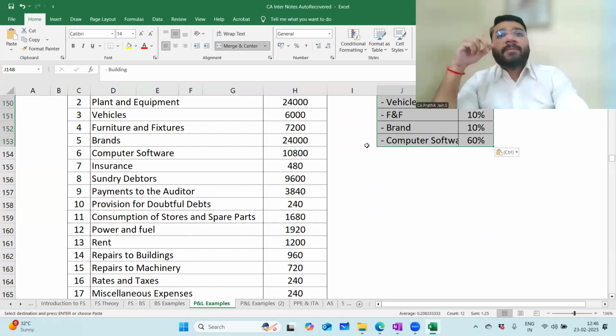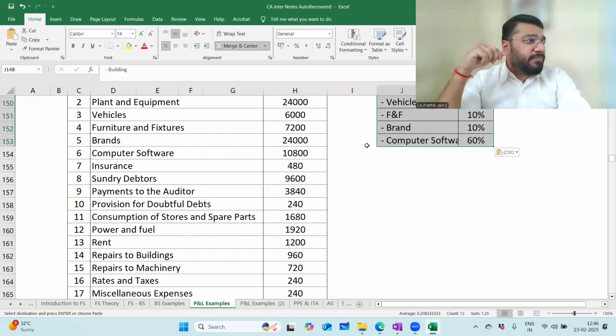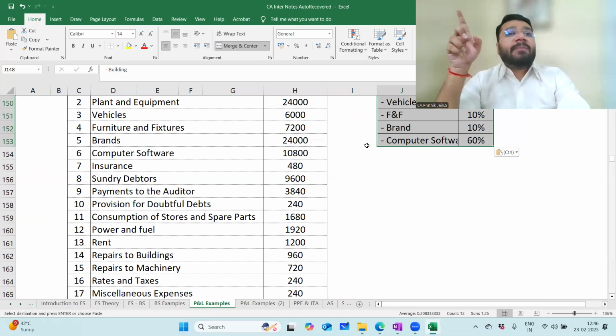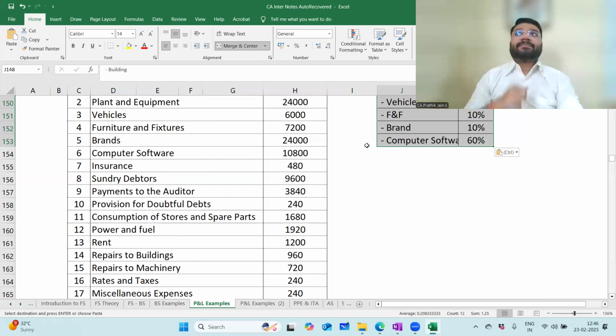In that first column will be the particulars column, where you have the list of all the assets. What is the second column? Guys, respond. Rate column. Third column is the opening balance. Fourth column is depreciation. Final column is the closing balance. Keep that in mind. Separately for PPE, separately for intangibles.